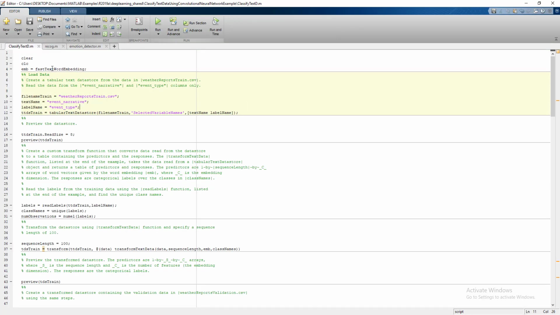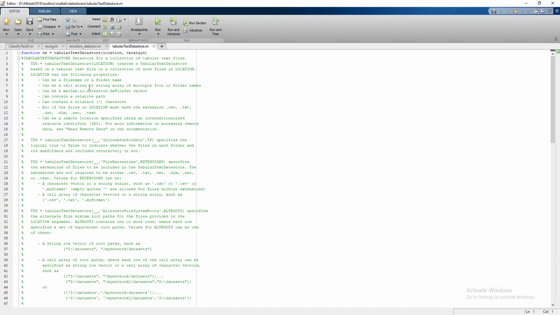Okay, so the fastText embedding basically contains lots of words from the dictionary that can possibly form a sentence. Once we have this embedding system in our database, there's a built-in function available in MATLAB, the tabular text datastore. I guess you guys have seen my previous video.